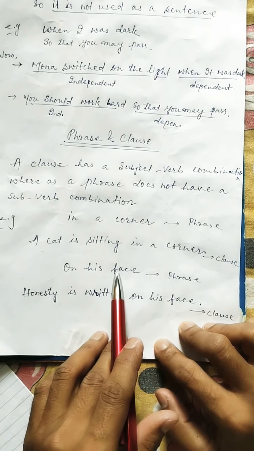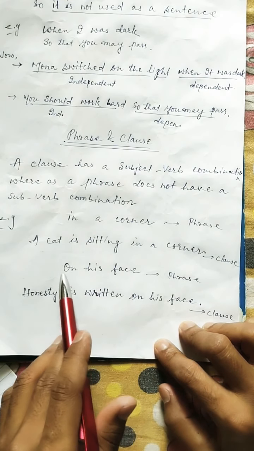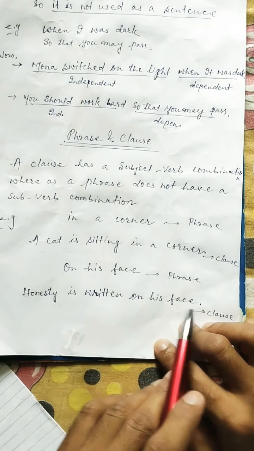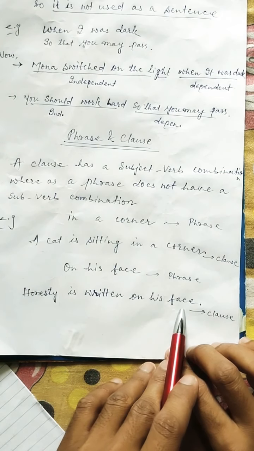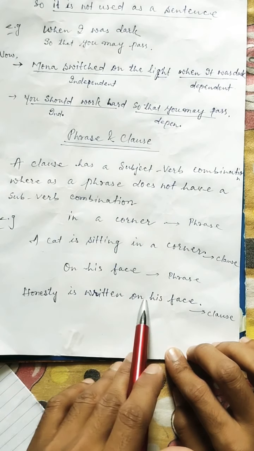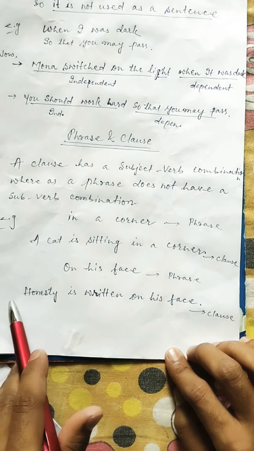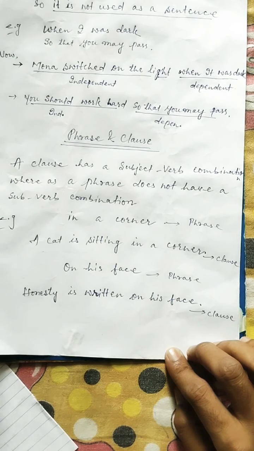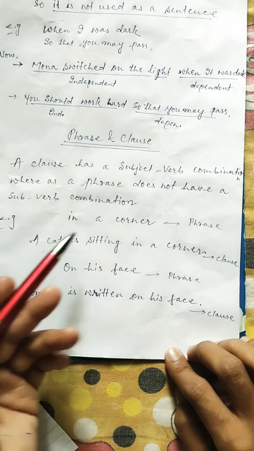On his face, this is a phrase because this is a group of words and it does not have any subject and verb. On the other hand, honesty is written on his face. In this clause, there is a subject and verb also. So we can say that this is a clause. So it's a very clear difference. You can easily find out which one is a clause and which one is a phrase.